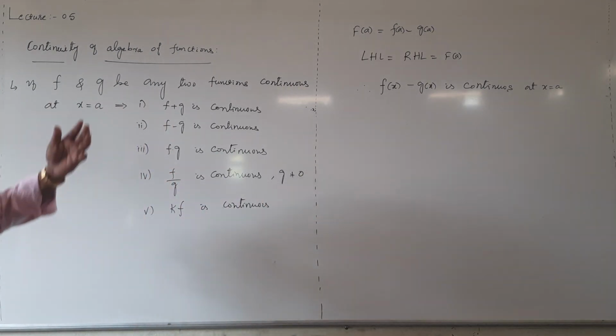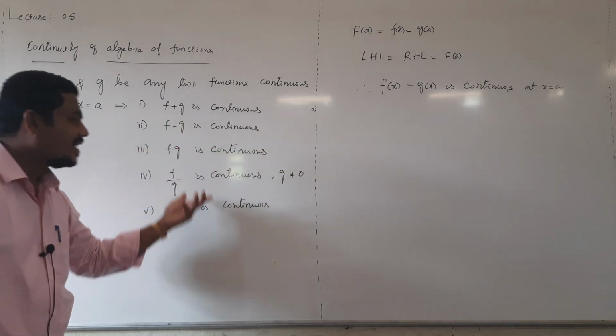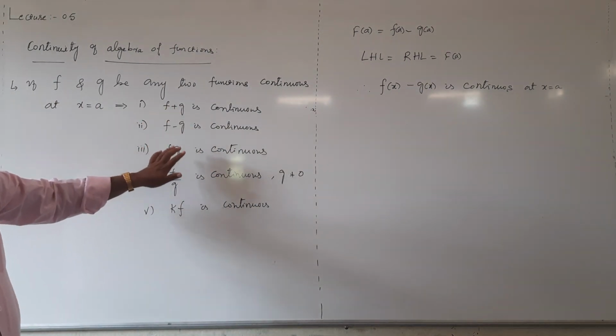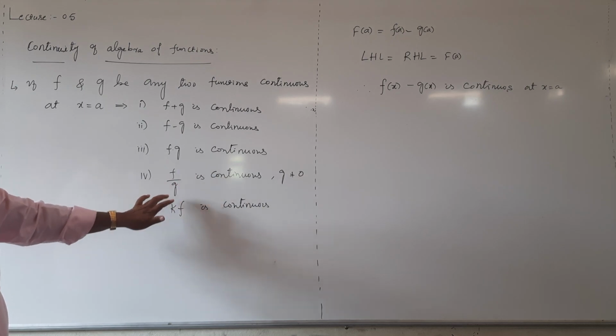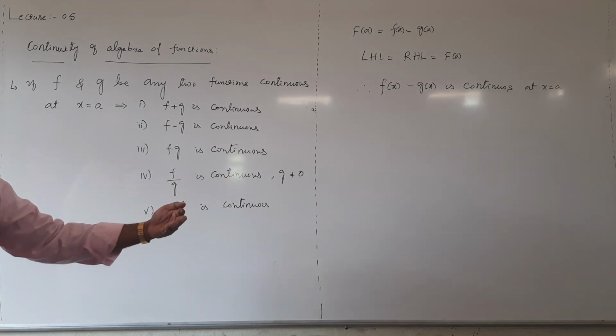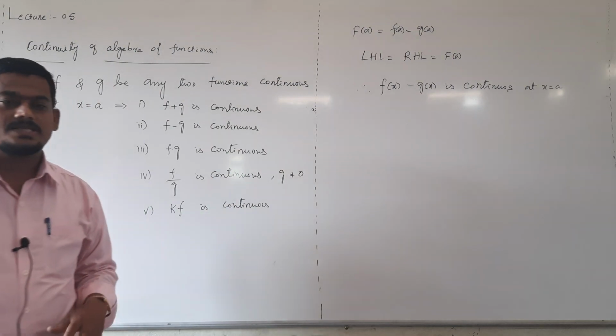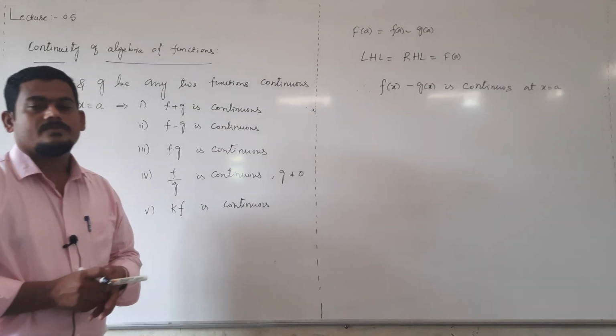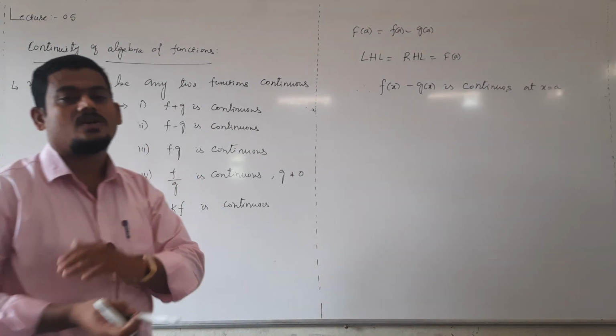Means if f and g are continuous, then their algebra is continuous. F plus g is continuous, f minus g is continuous, f into g is continuous, f by g is continuous. Scalar multiplication of a function is also continuous. K into f of x is continuous. But the converse is not true.